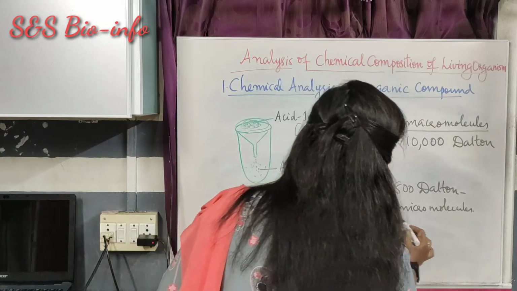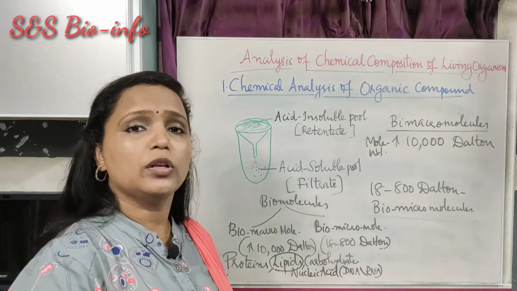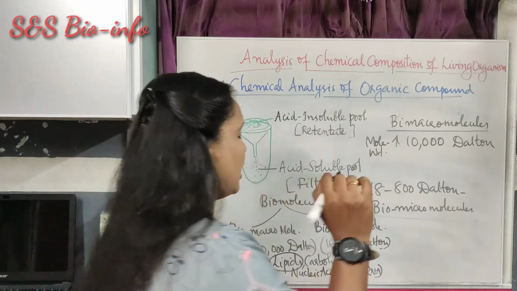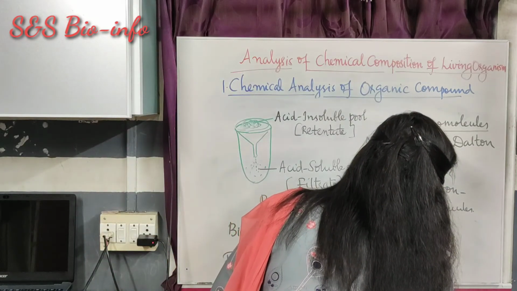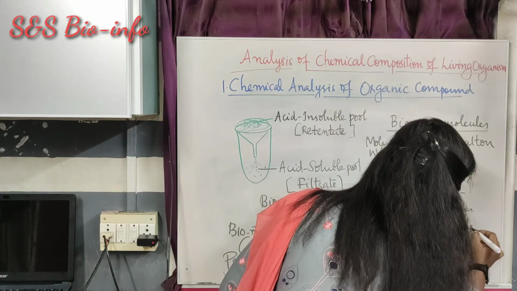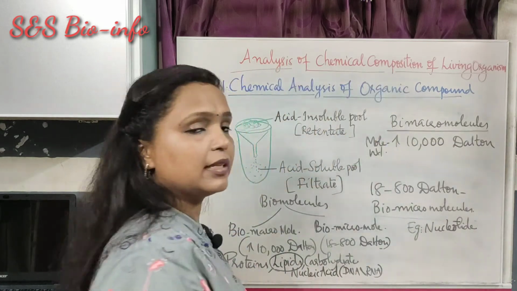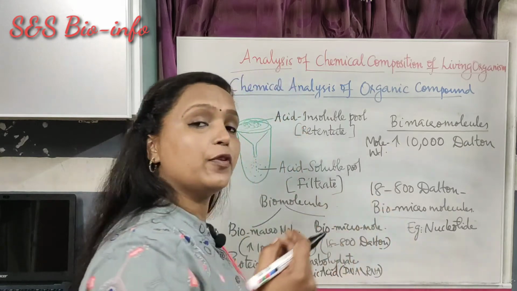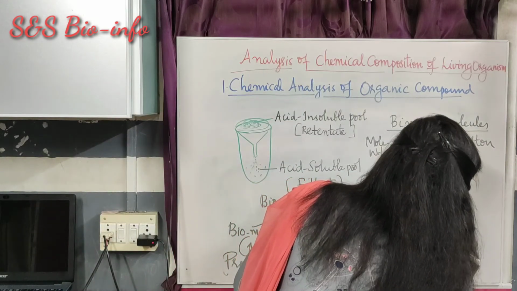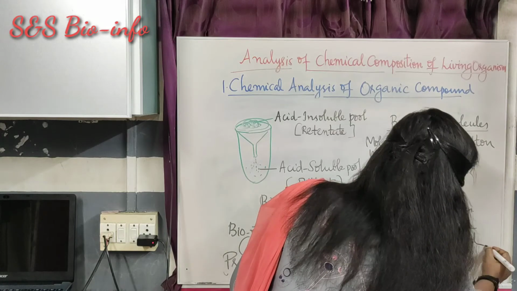Then biomicromolecules. These are small molecules with a small molecular weight. For example, nucleotide. A nucleotide is made up of nitrogen base, phosphate and sugar. The simplest form of protein is amino acid. So amino acid is an example of biomicromolecule.